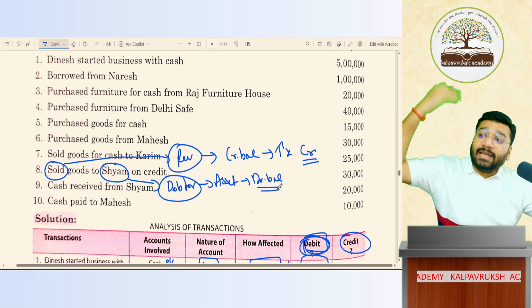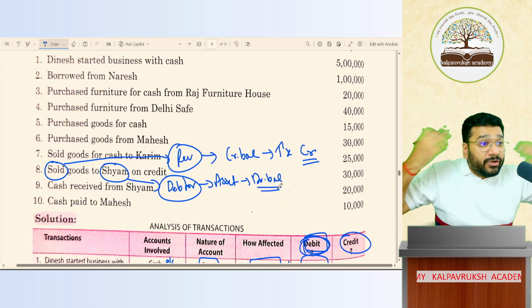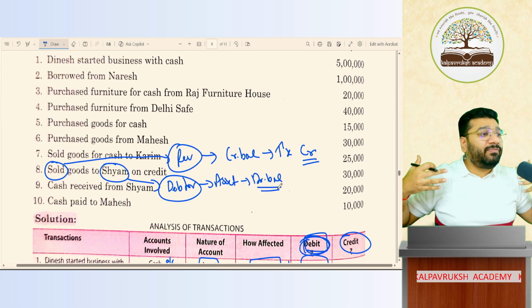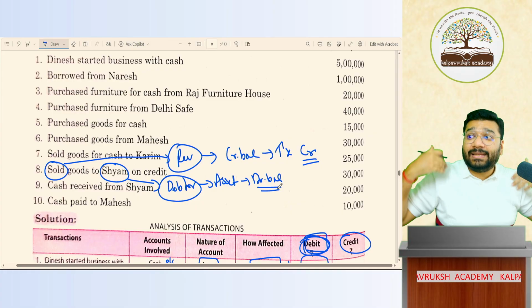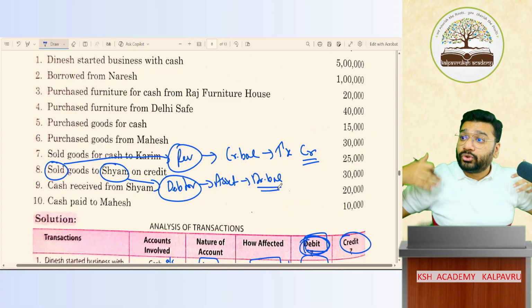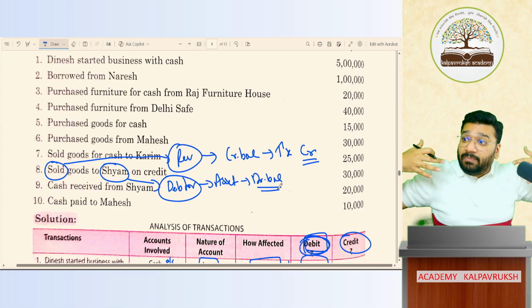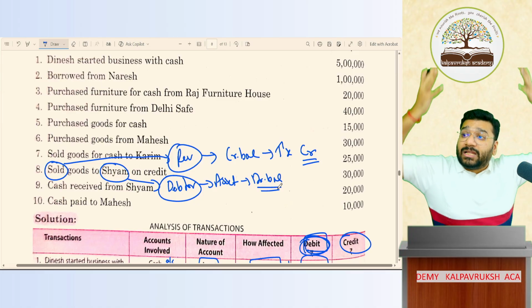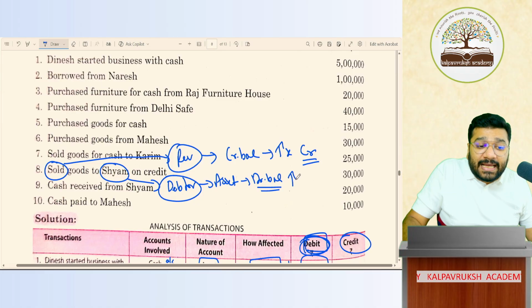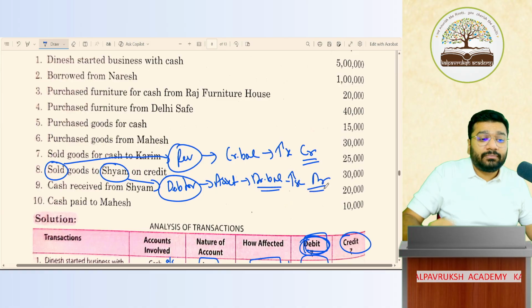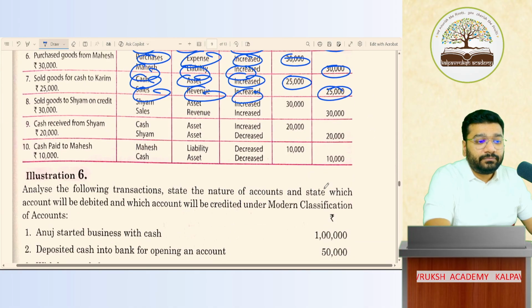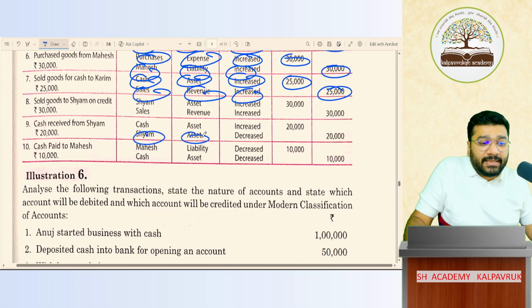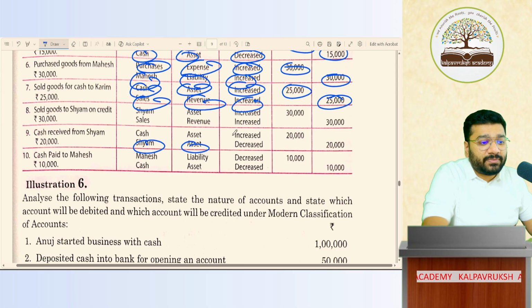If I keep on selling more and more goods to Sham, I have to receive more money from Sham in future. So my asset balance will keep on increasing. So to increase asset, give a debit. Sham is asset.